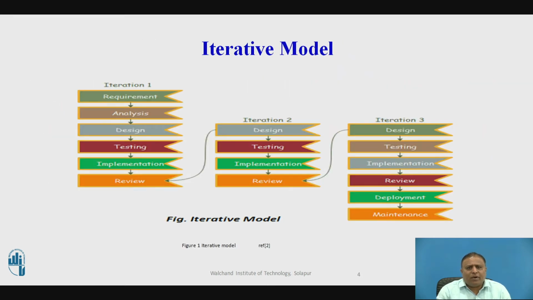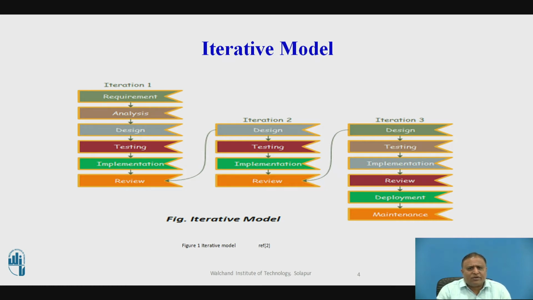This is the block diagram of the iterative model. In this, there will be iteration 1, iteration 2 and iteration 3. Suppose module 1's work is going on. For module 1, requirement analysis can be done, then designing can be done, then coding and testing can be done, then implementation can be done. Then the review can be taken by the customer.